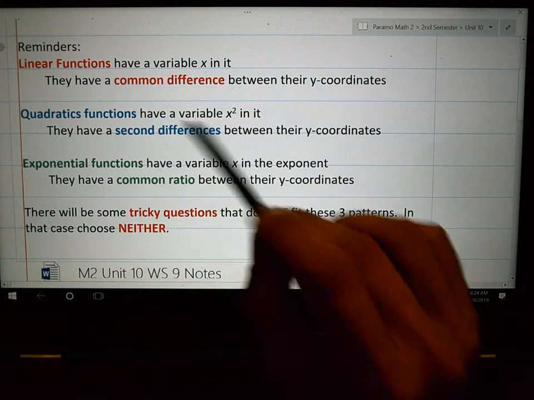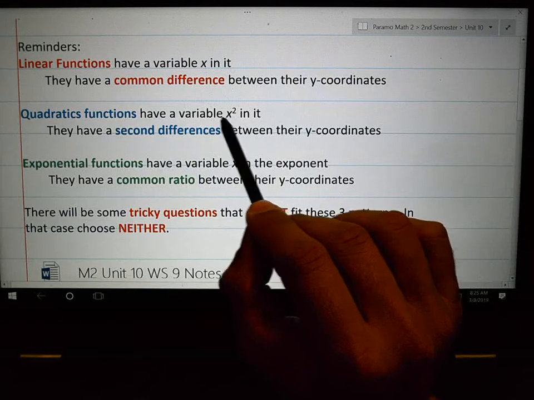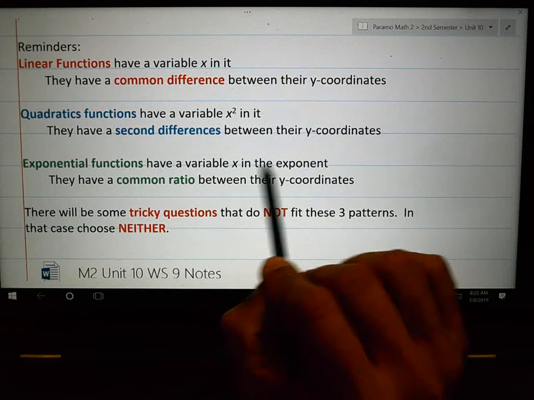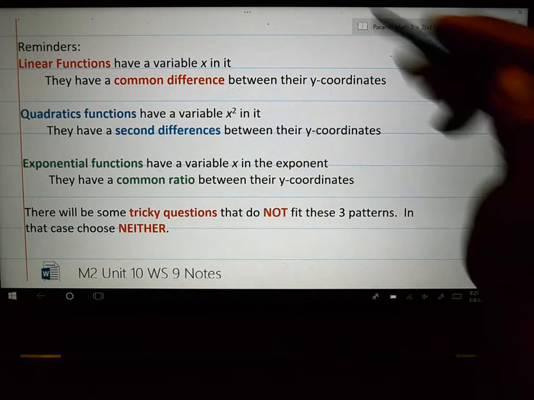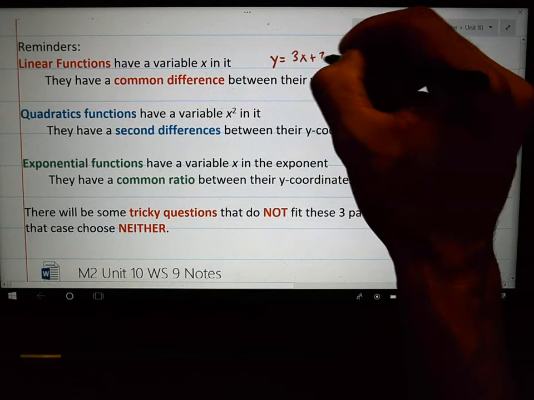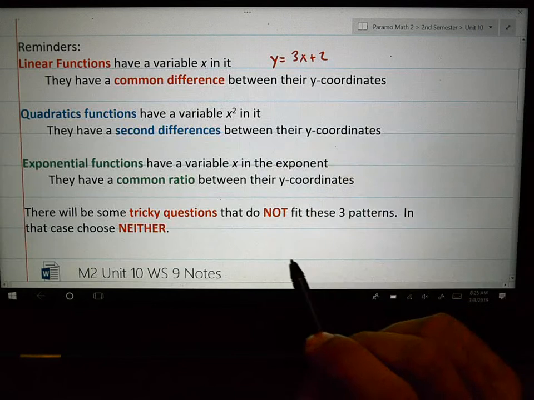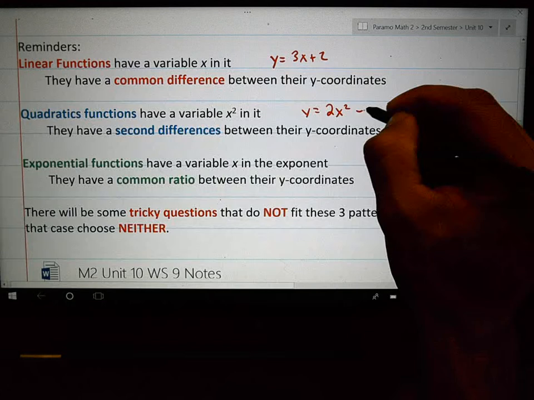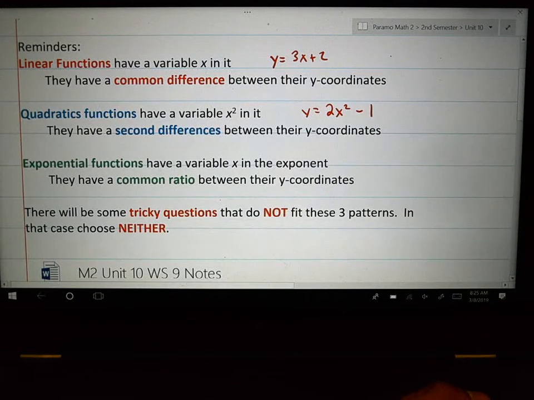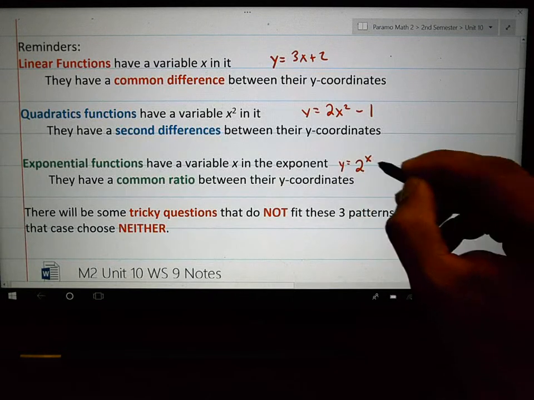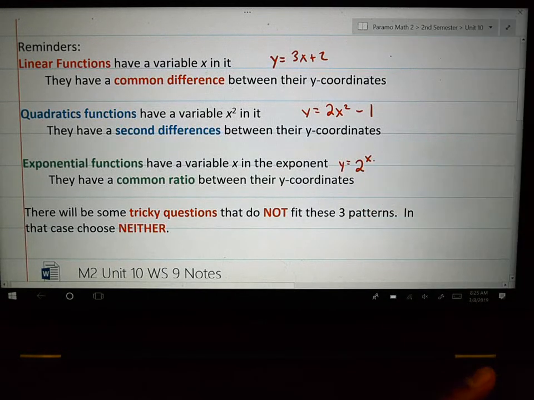Whereas quadratic functions have a variable squared in it. There might also be an x with that. And exponential functions have a variable x in the exponent. So they gave you some examples that look like y equals 3x plus 2. That's a linear function because it has just an x in it. For quadratic functions, they gave you something like a 2x squared minus 1. That's a quadratic. Exponential functions, they gave you 2 to the x power. The x is in the variable. So differences in the equation would produce a different graph.